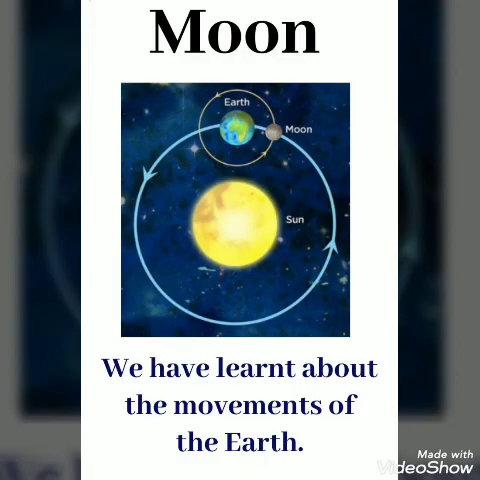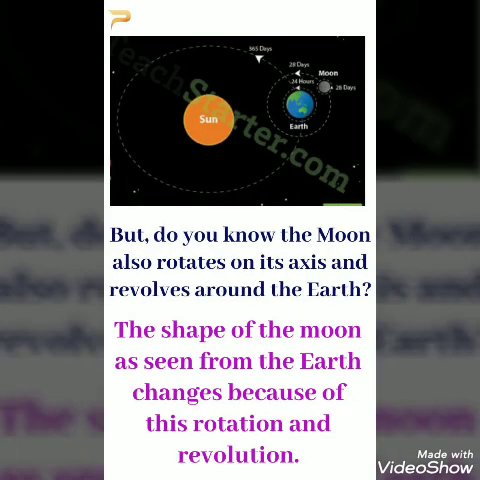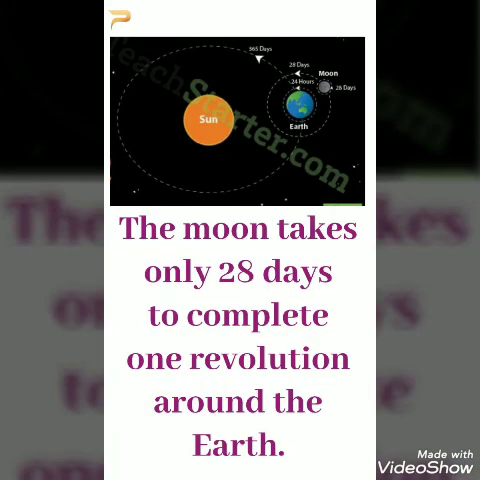We have learnt about the movements of the Earth. But do you know the moon also rotates on its axis and revolves around the Earth? The shape of the moon as seen from the Earth changes because of this rotation and revolution. The moon takes only 28 days to complete one revolution around the Earth.